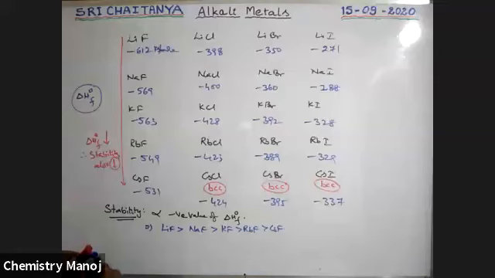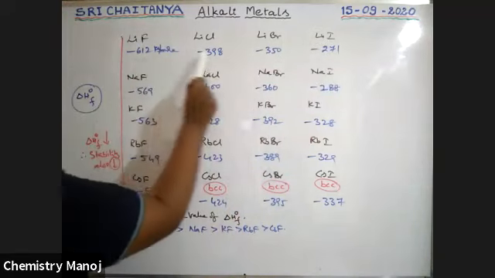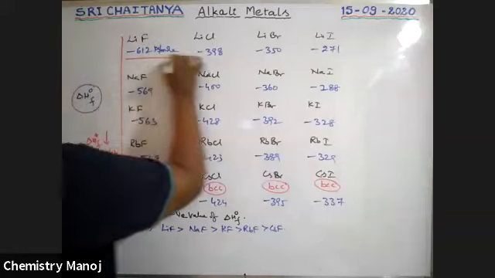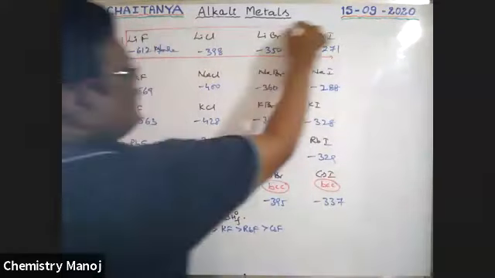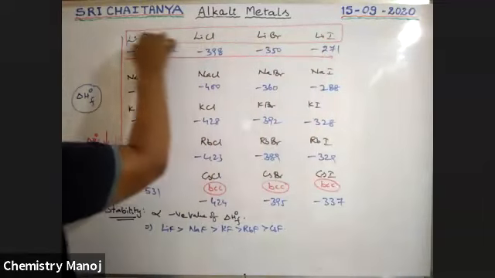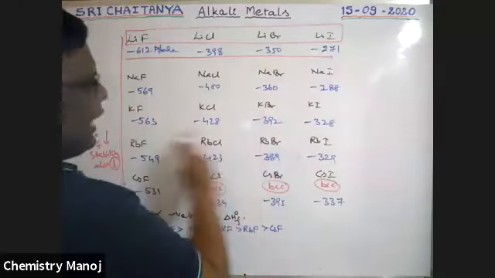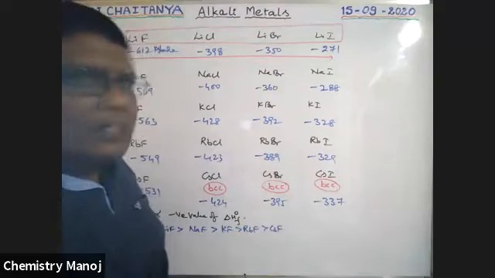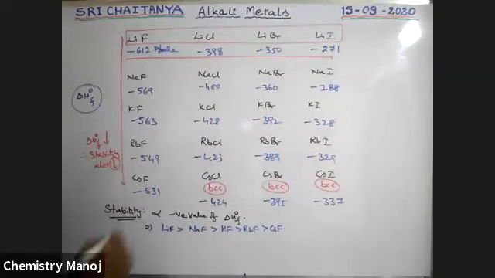In the case of the others, please observe here also. Boys, I am only considering lithium: 612, 398, 350, 271. From left to right, for the same metal with different halides, the values gradually decrease, so their stability also decreases.